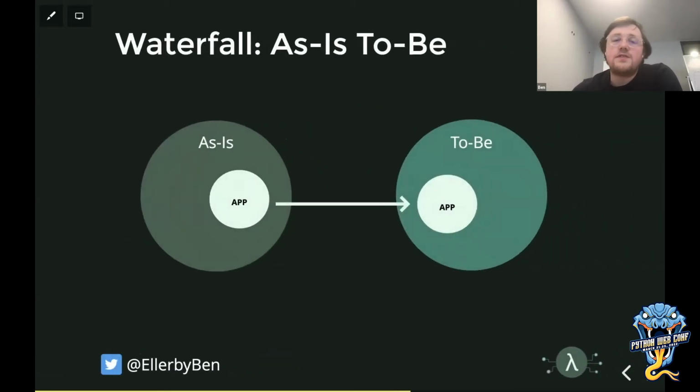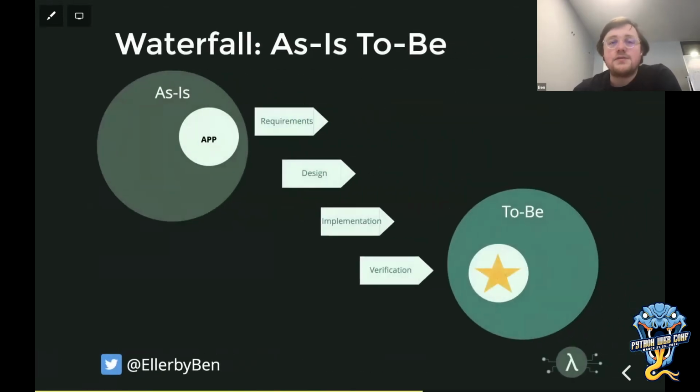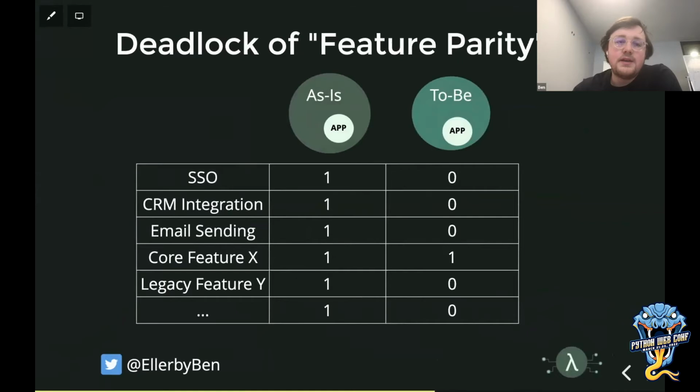So if we go back to that shift of domains, let's say from a system as is, to that could be from on-premise to cloud, cloud to cloud, language to language, we need to move from domain A to domain B, from the as-is to the to-be. Now, in a waterfall approach, we'd have to gather requirements, design, implement, and then only once everything is done, do we then go in and verify what we've built. And the real issue here is the deadlock of feature paralysis.